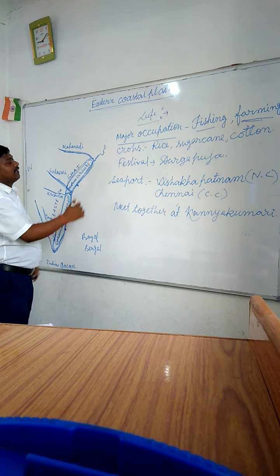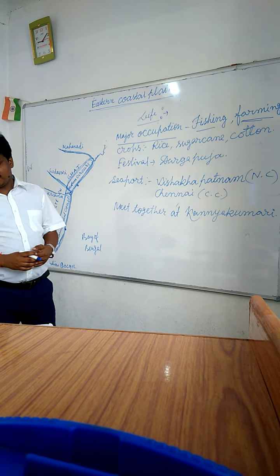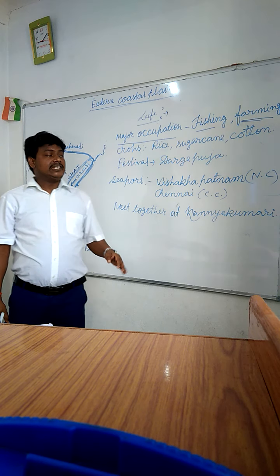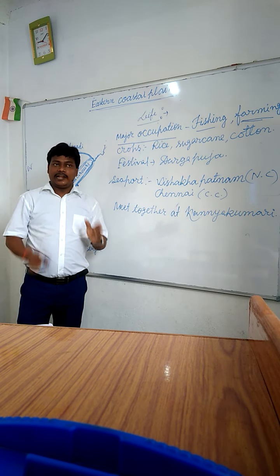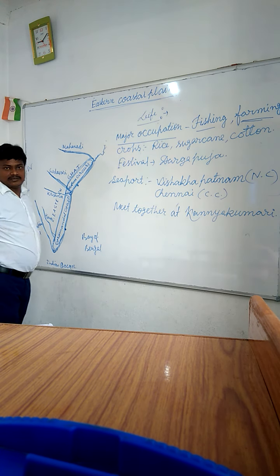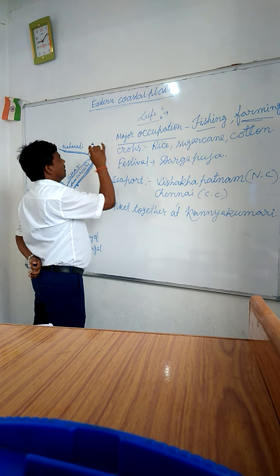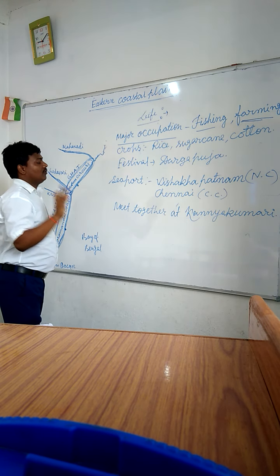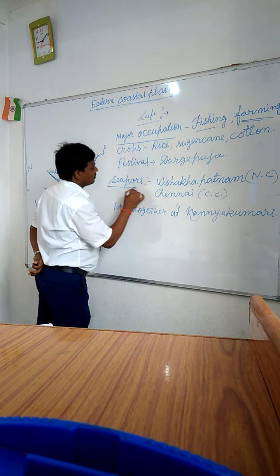Students also have to remember the festival. What is the main festival of this place? The main festival of this place is Durga Puja. Basically, West Bengal, and you know West Bengal is situated in the northern part of the coastal plains. So Durga Puja is the main festival of the Eastern Coastal Plains, basically West Bengal. It is very important, students.